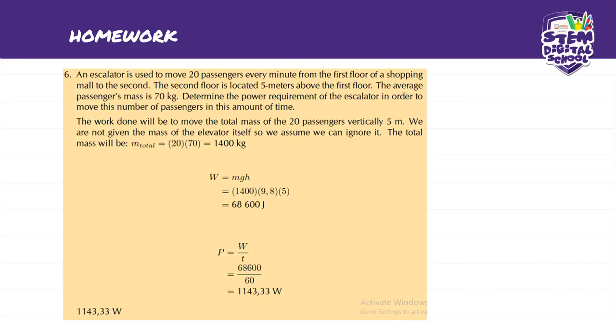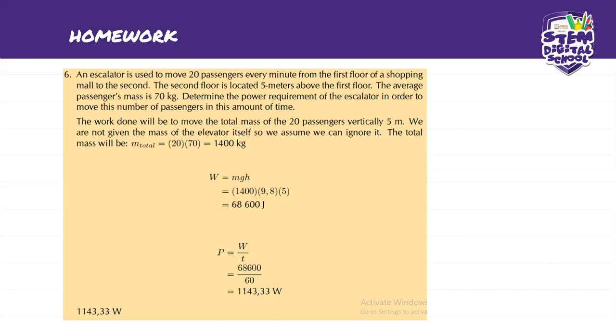This is the work done requirement of the escalator for it to move this number of people. But now we need to know, when you put in the amount of time, what is the power that is also required. So the power is going to be work divided by time, and that is going to give you 68,600 divided by 60. The answer there is going to be 1,143.33 watt. Okay, I hope that we're still together.